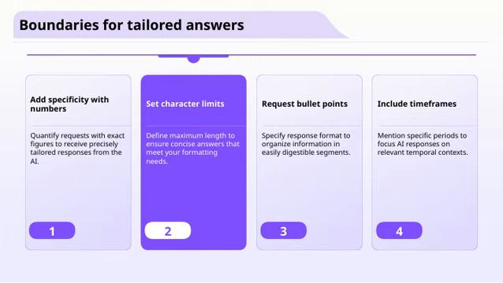Another useful boundary is requesting bullet points. This helps organize complex information into digestible chunks, making it easier to understand and follow. Lastly, including timeframes or specific periods focuses the AI on relevant temporal contexts, whether you're talking about past events, current trends, or future predictions. Overall, these boundaries work together to make the AI's responses more accurate, relevant, and easy to interpret, which is essential for effective communication and decision-making.